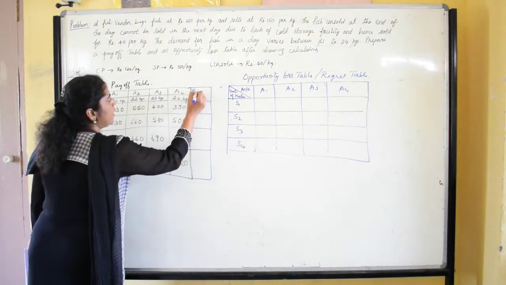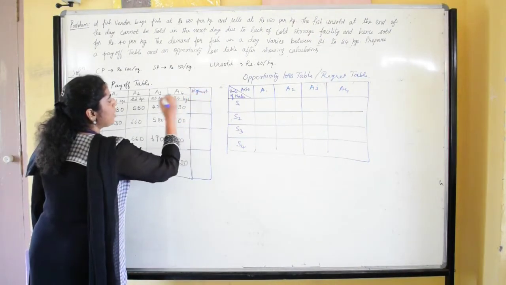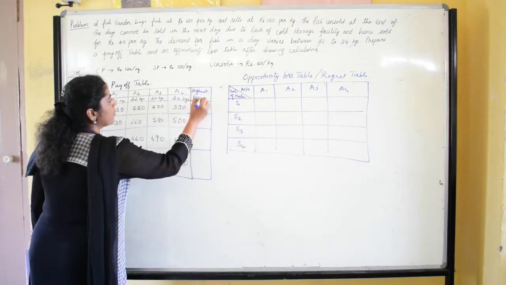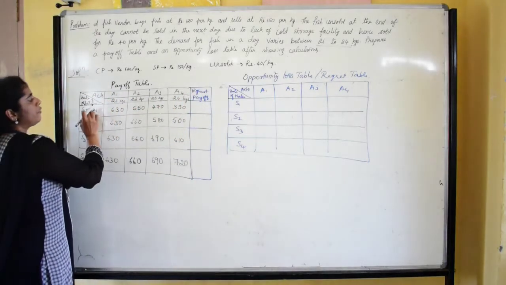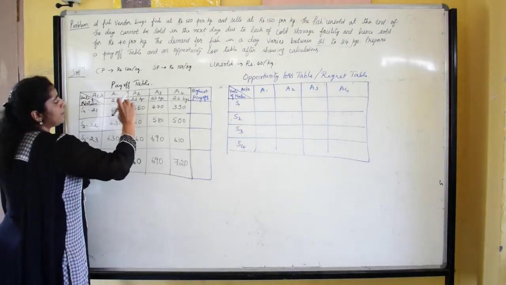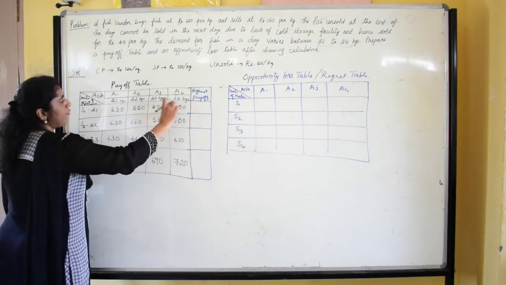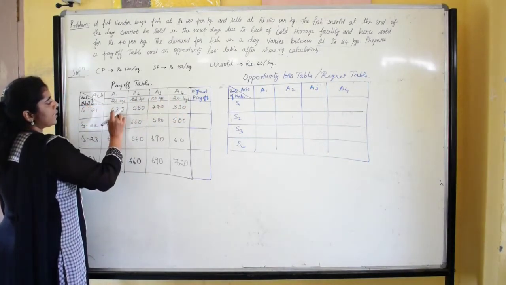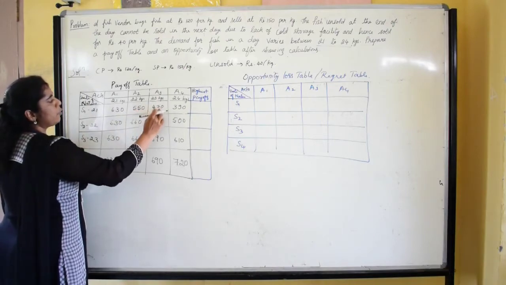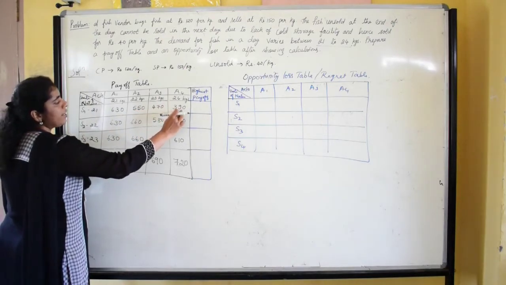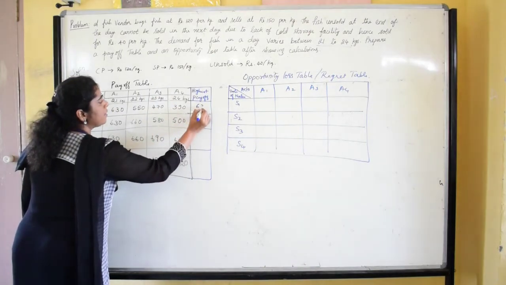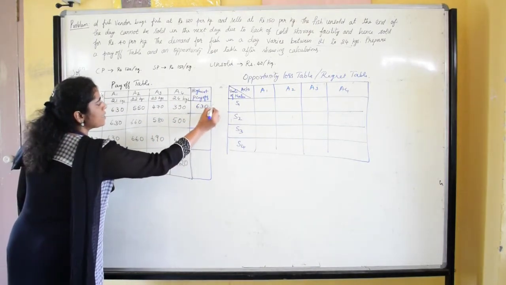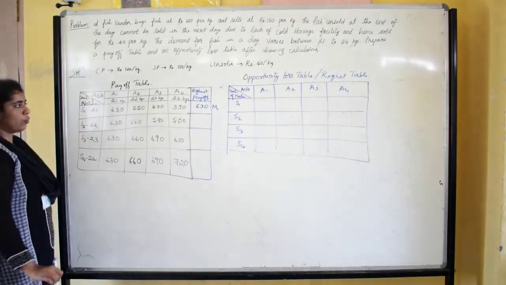So here we take the highest or maximum payoff of each row. If you compare the payoff values of the first row, 630, 550, 470, 390, the maximum payoff is rupees 630. So this is the maximum payoff of the first row.